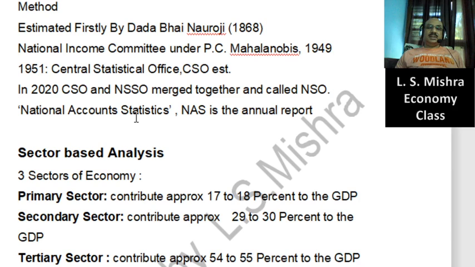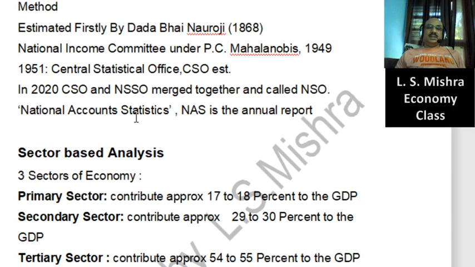Okay. The second one is the secondary sector. The secondary sector is the manufacturing sector, and its main role is to convert raw material into finished goods. As far as the components of the secondary sector are concerned, first is manufacturing, and that's why this is also called the industrial sector.